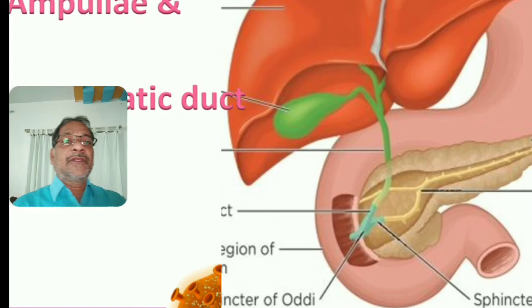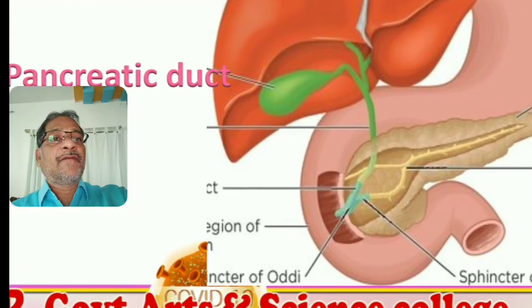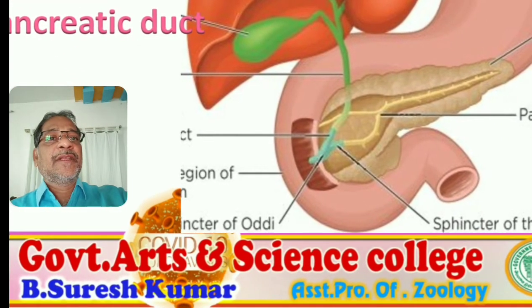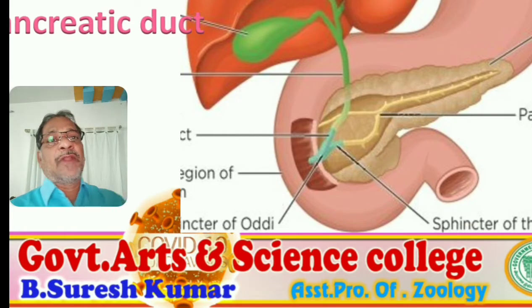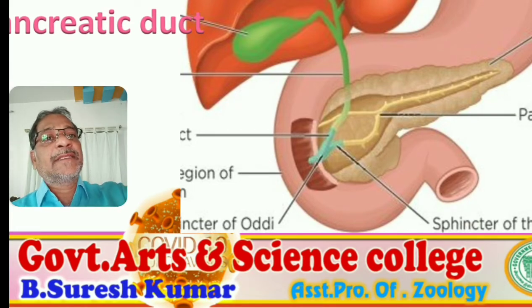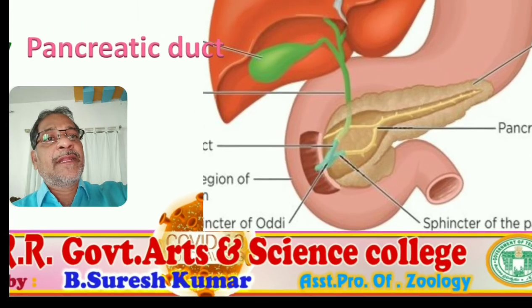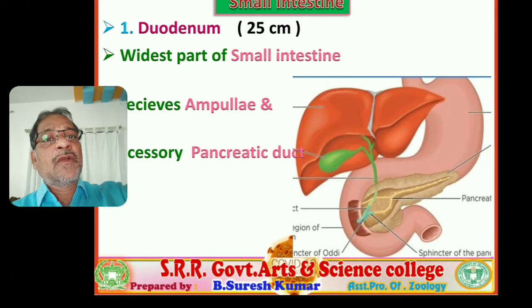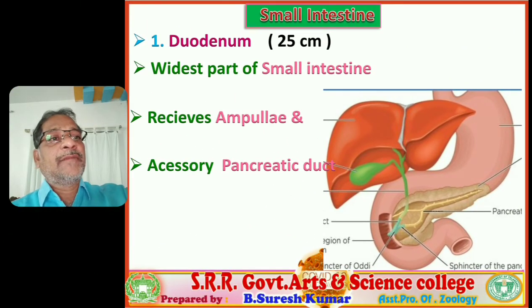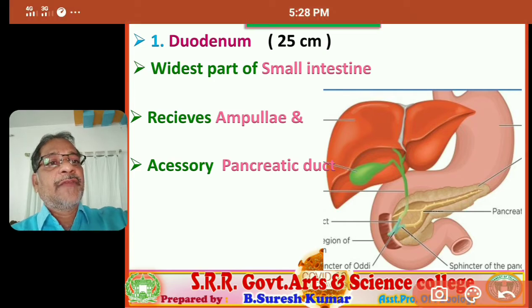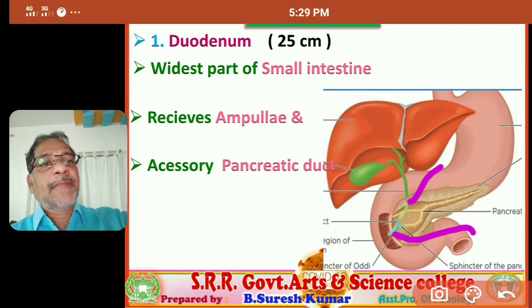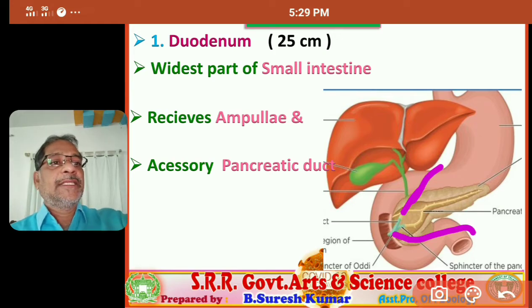So behind the ampulla of Vater, one more tube is present. You observe a short yellow tube behind the ampulla of Vater. The green sac-like structure there is the ampulla of Vater. Behind it you verify that a small tube is there. That is the accessory pancreatic duct. Both the accessory pancreatic duct and the ampulla of Vater open into the duodenum. So this is the ampulla of Vater and this is the accessory pancreatic duct. Right.